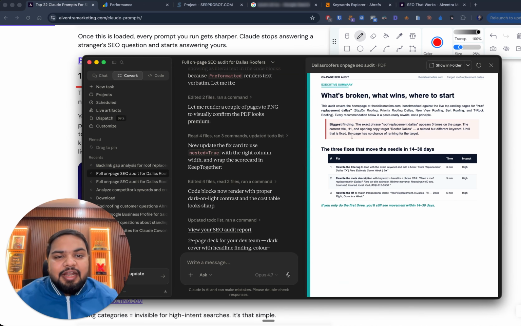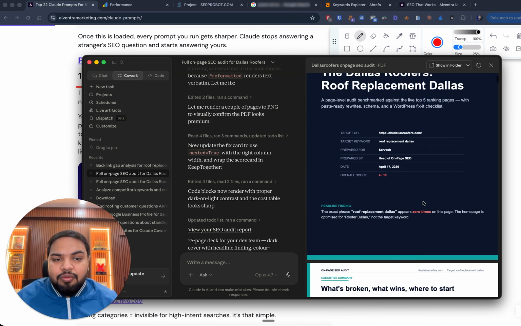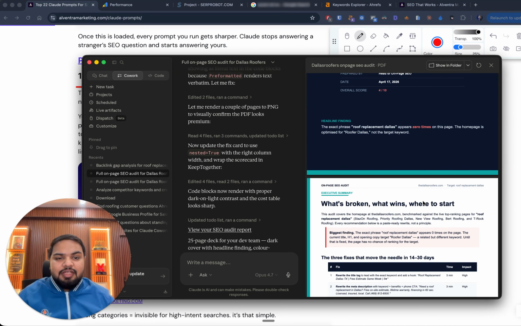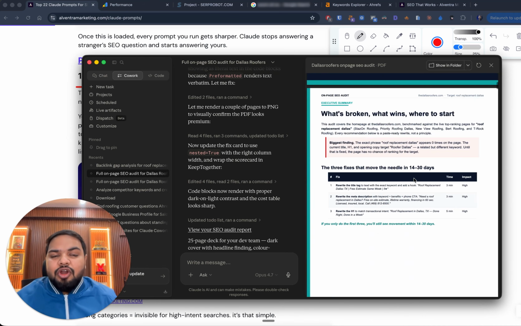You can see here it is directly telling you that the biggest finding is that the exact phrase is not even appearing on the website. Let's assume this particular website that we were auditing, which is dallasroofers.com, is us. If that is your business and you wanted to rank for the keyword roof replacement Dallas, the main keyword that we want to rank for is not even showing once on your page. That is one of the main reasons why we are not ranking right now anywhere in the search results. That is one of the biggest findings.